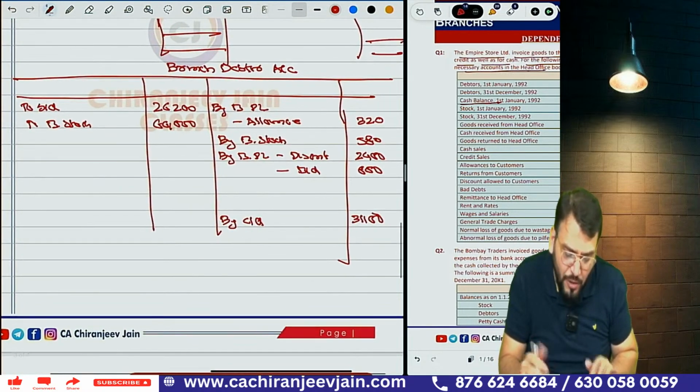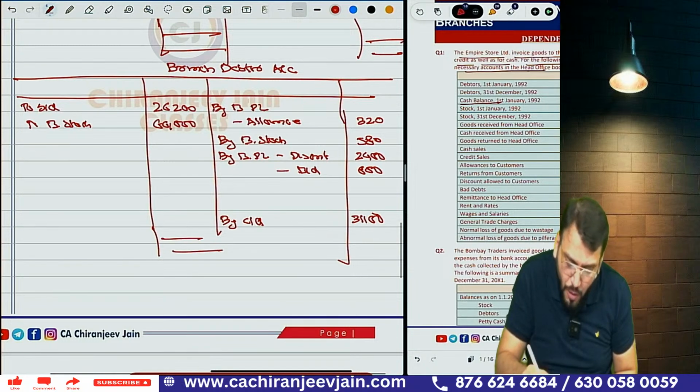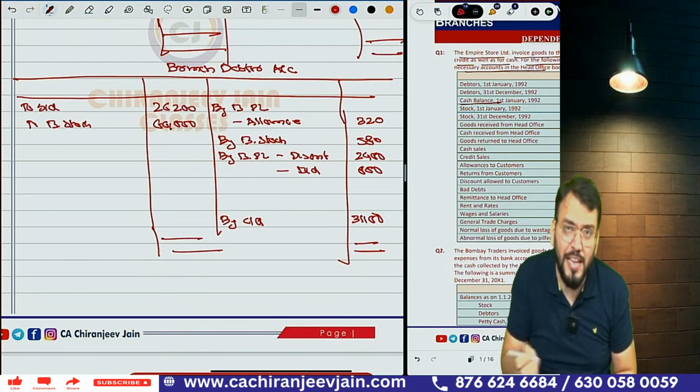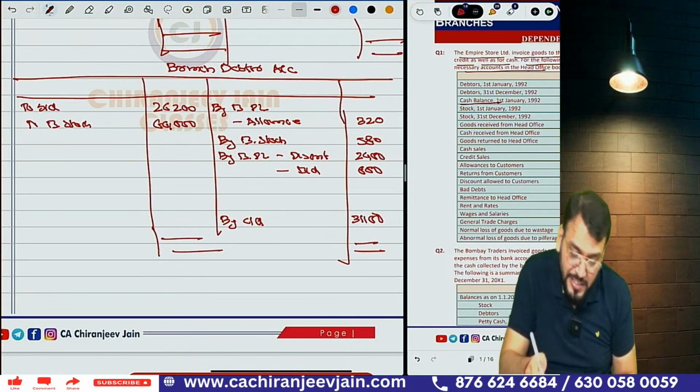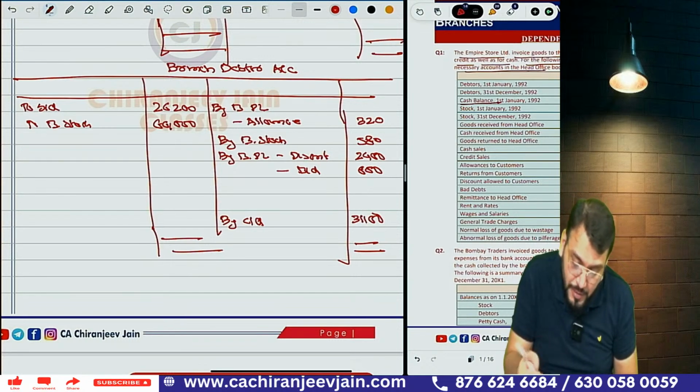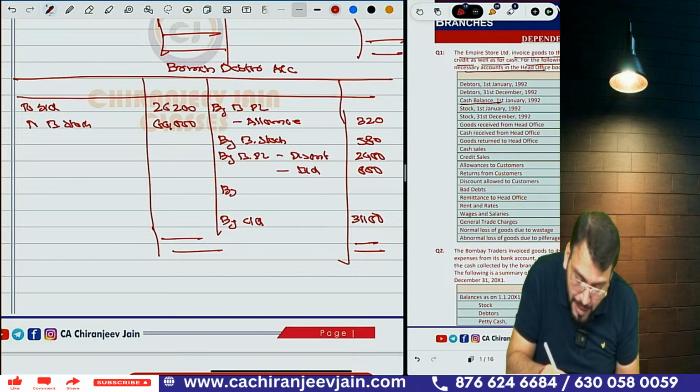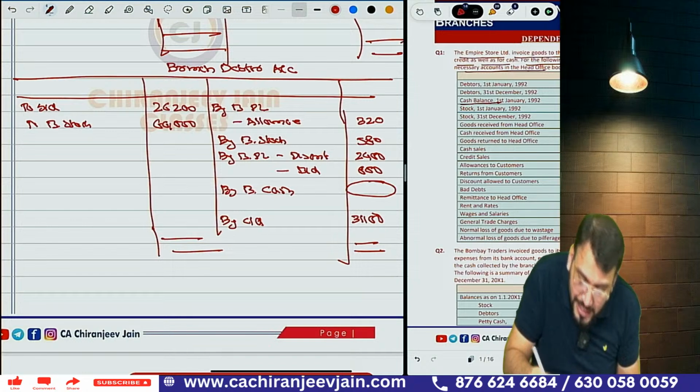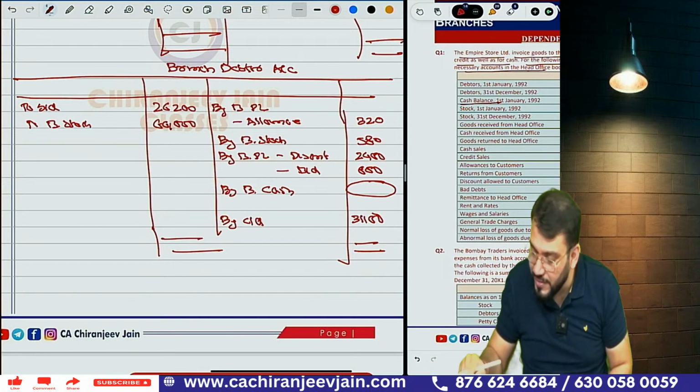Now the branch debtors account. From my point of view, all information is given and there will be no balancing figure. Just check it, because in this, cash collection has not been given, so the balancing figure will come. The balancing figure will be by branch cash account. So this is nothing but cash collected from debtors. How much amount is coming?